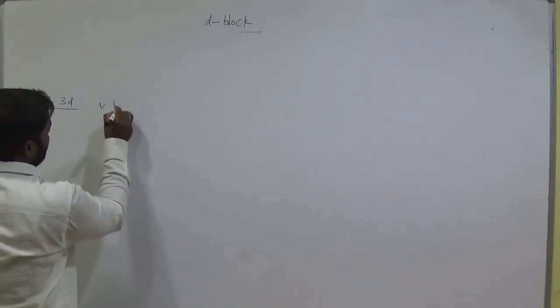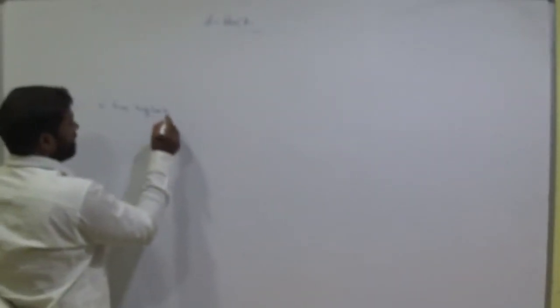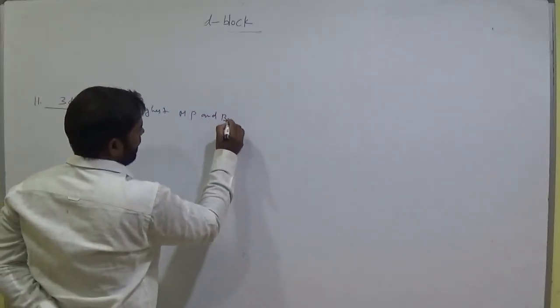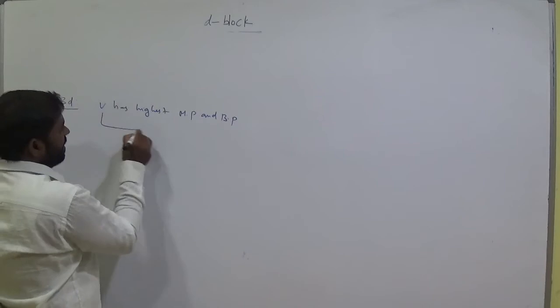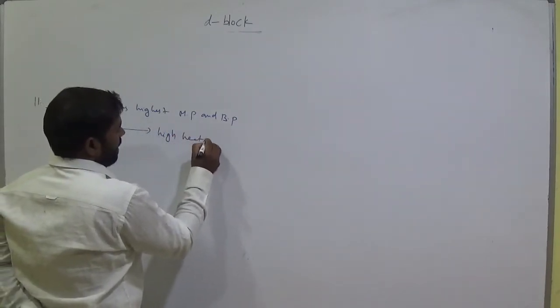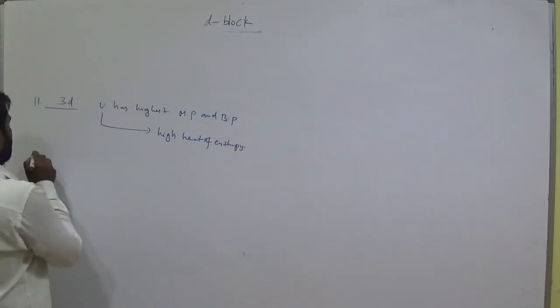In the 3d transition series, vanadium has the highest melting point and boiling point, and vanadium also has a high heat of atomization. And the least is zinc. Okay, the least values are for zinc.